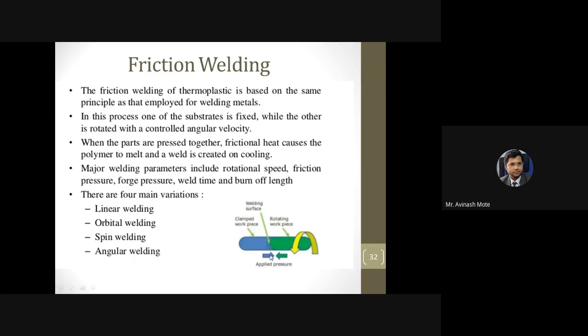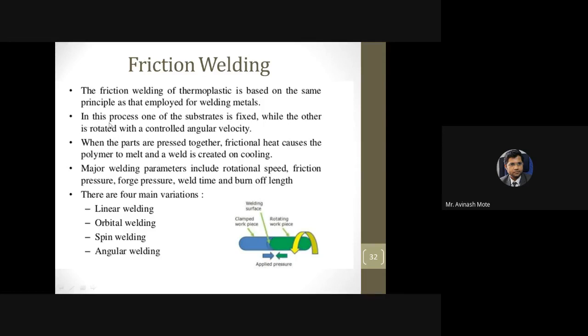Now when it is rotated in contact with the surface, not apart from the surface, in contact with the surface, when you rotate it by applying pressure, friction will happen, the friction will generate heat, and once sufficient heat is generated, this part will be welded, this part will be joined. That time you will have to stop the rotation.